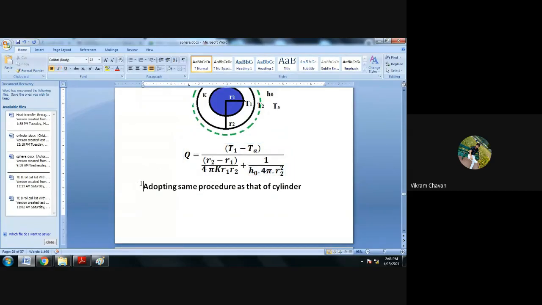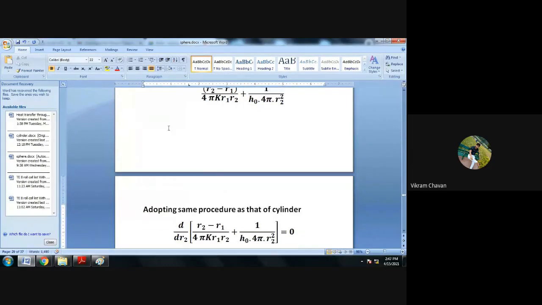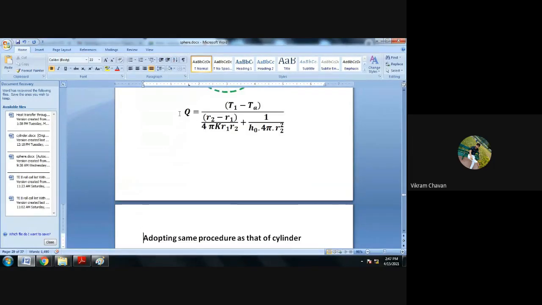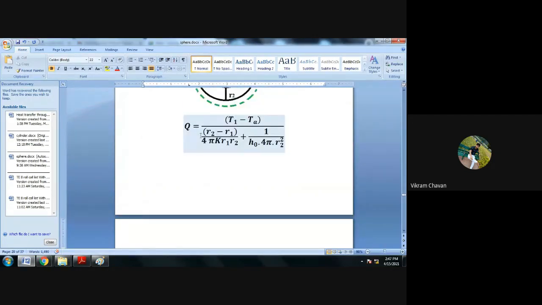Here we adopt the similar procedure as that of the cylinder. Only the denominator is the variable, as we change the R2 value the denominator will change.